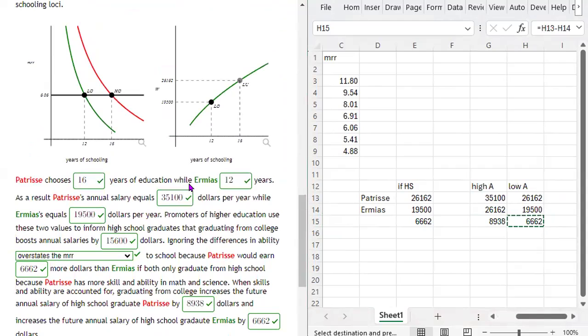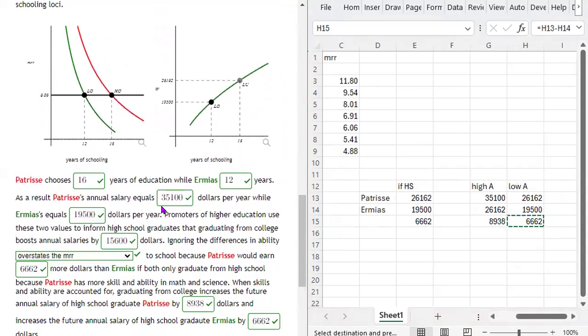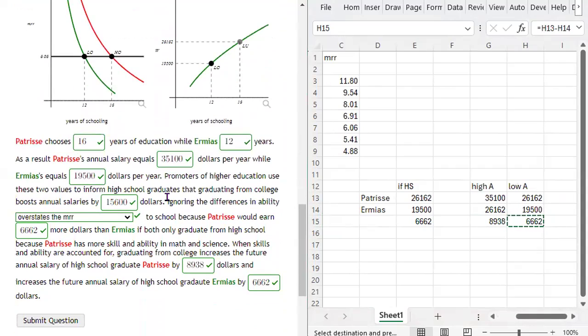Okay, so high school students have got to be wary of the numbers that their counselors give them because if they have low ability and skill in, say, math and science, then college is going to be very difficult for them. They might not even get through, or they might get through with a very low GPA, or they might major in something that the market salary of that major might be low, right? And so for them going to college, they're only going to add $6,662 to their annual income, right?